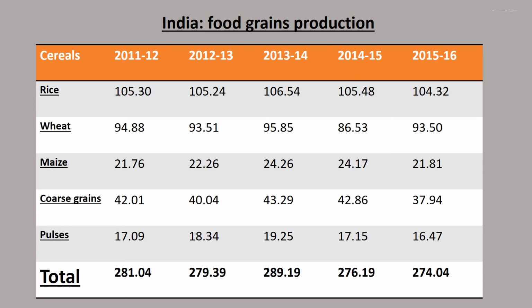And simultaneously you can observe in the figure the food grain production. Cereals are wheat, maize, coarse grains, pulses, and the total is given, children.